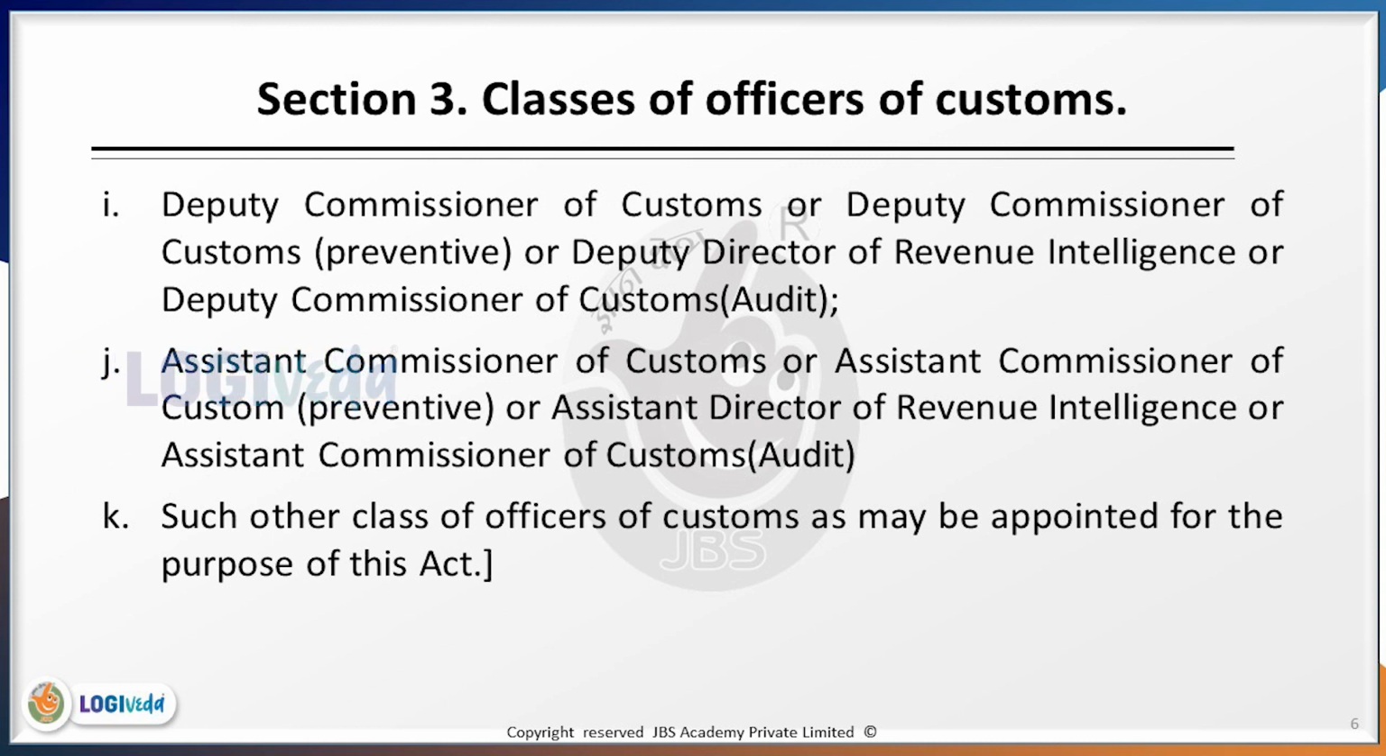Below the Deputy Commissioner would come the Assistant Commissioner of Customs, or the Assistant Commissioner of Customs Preventive, or Assistant Director of Revenue Intelligence, or Assistant Commissioner of Customs Audit. And then we have a residual clause which says such other officers of customs as may be appointed for the purposes of this act. Here they do not talk about who will appoint them. They just say appointed for the purposes of this act.